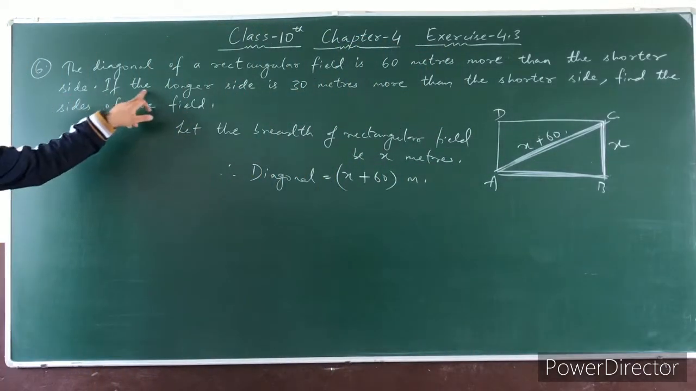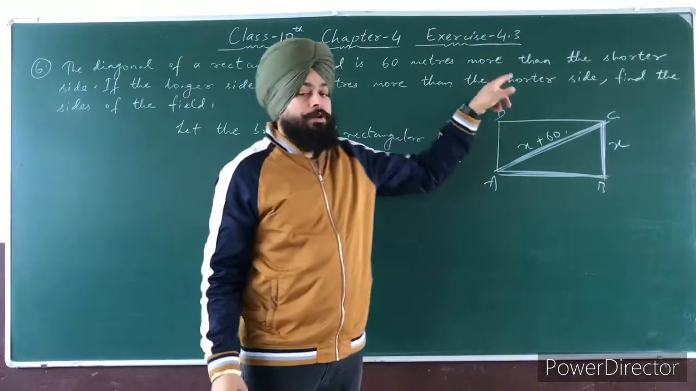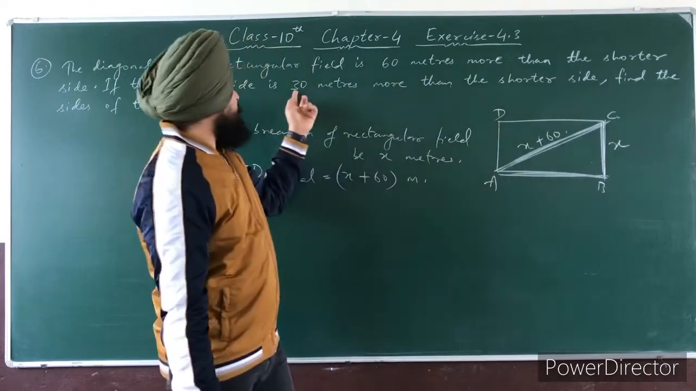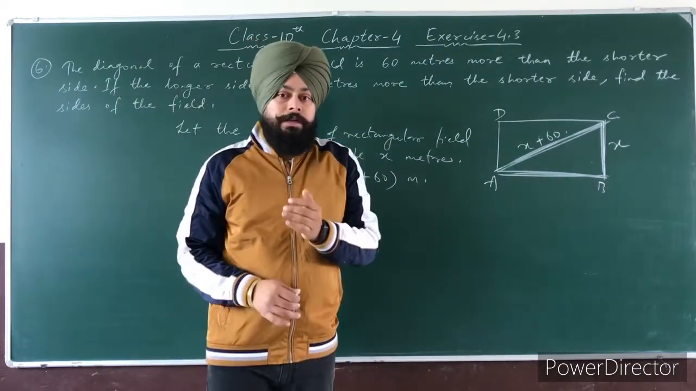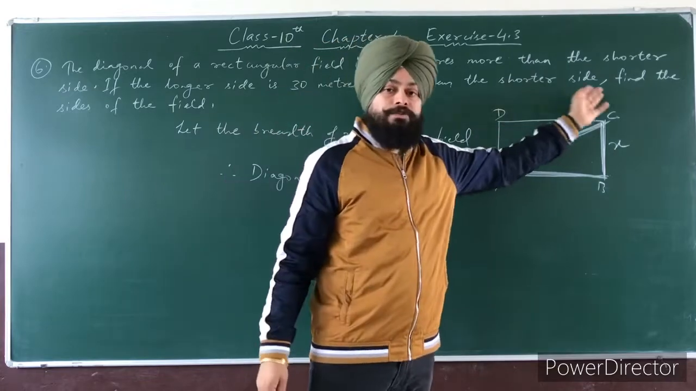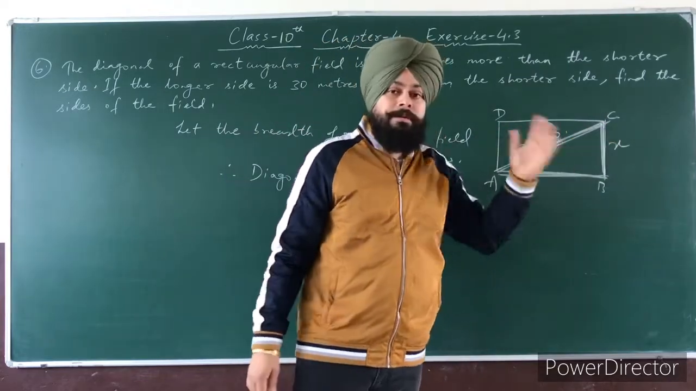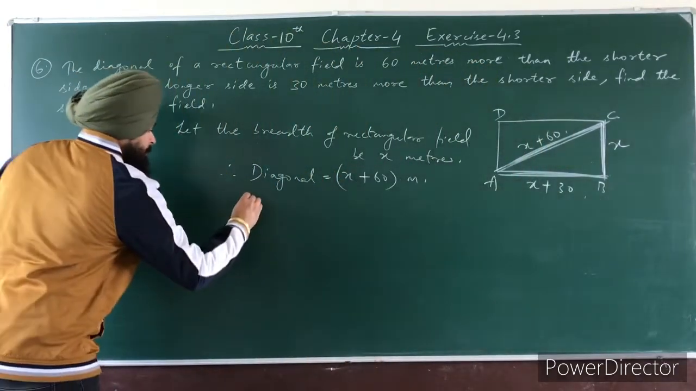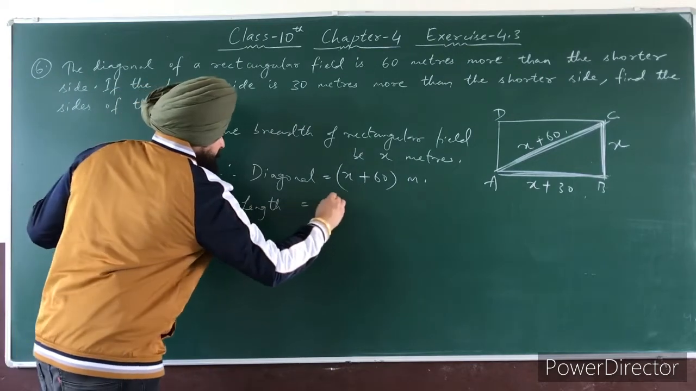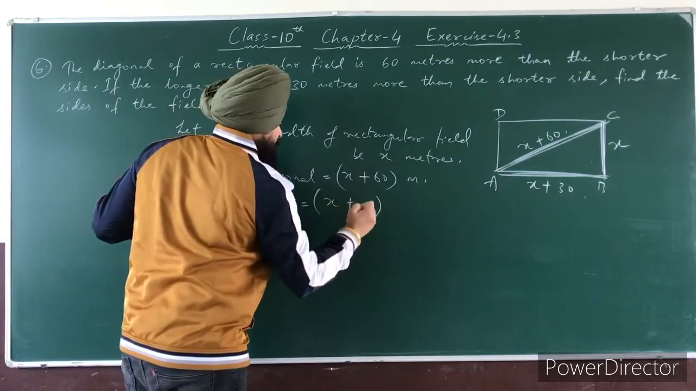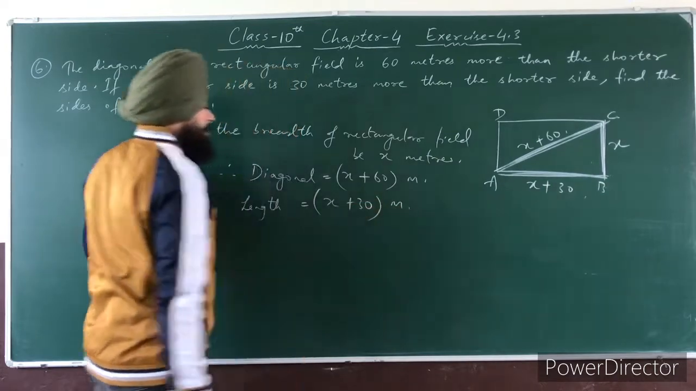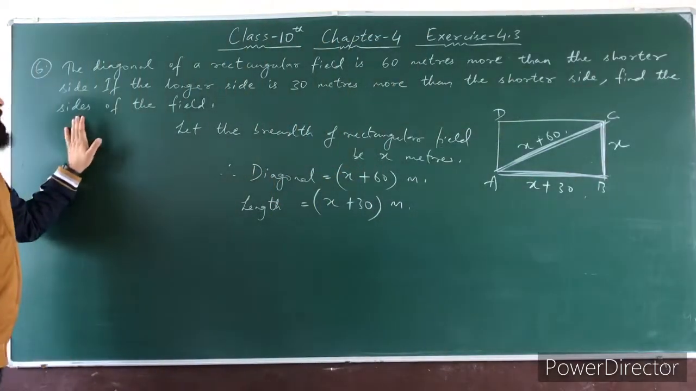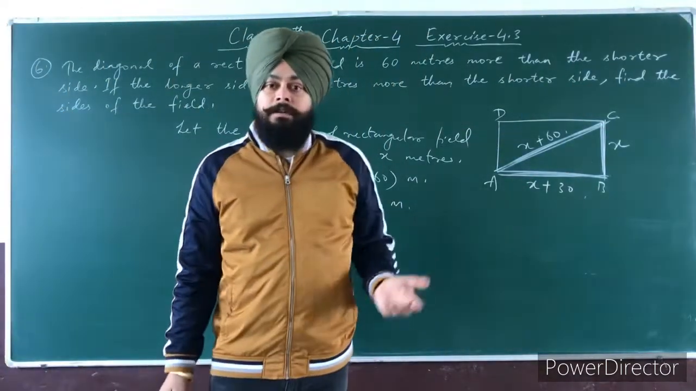Next condition is, the longer side is 30 meter more than the shorter side. Longer side means the length. This length is how many more? 30 meter more. मतलब 30 मीटर ज़्यादा है. किससे? Again, than the shorter side. Shorter side से जो length है वो 30 मीटर more है. It means the length is x plus 30. So right here, length is x plus 30 meter. So what do you have to find here? Find the sides of the field. Sides means length and breadth.